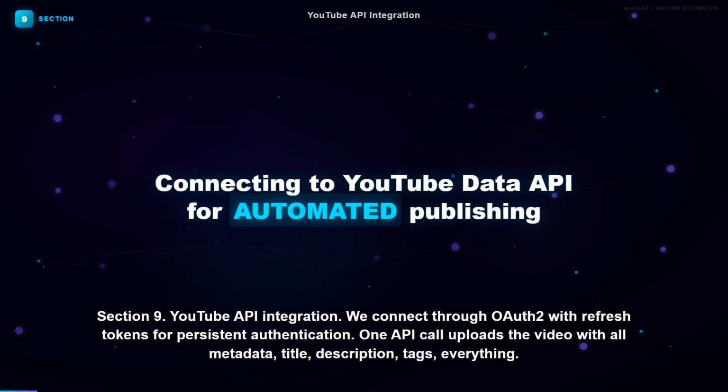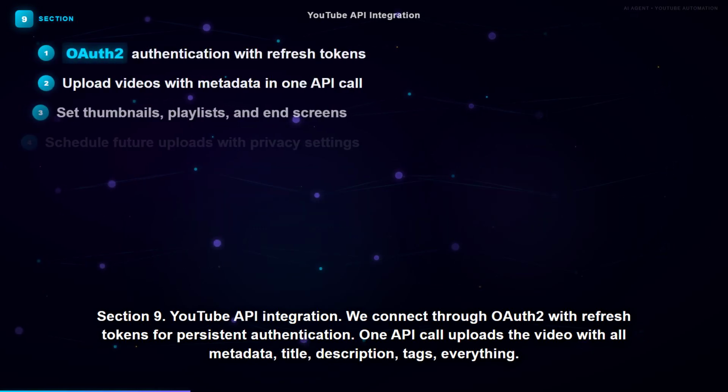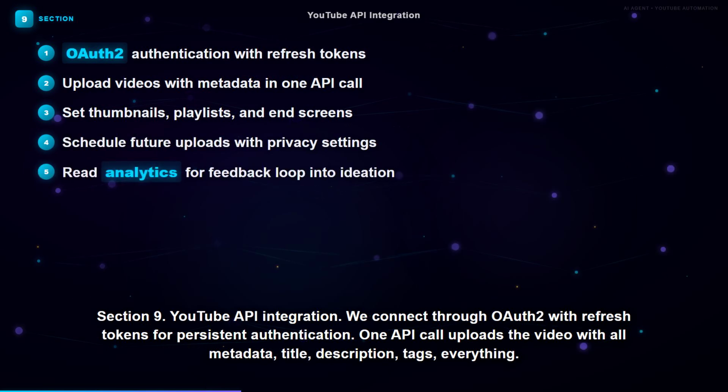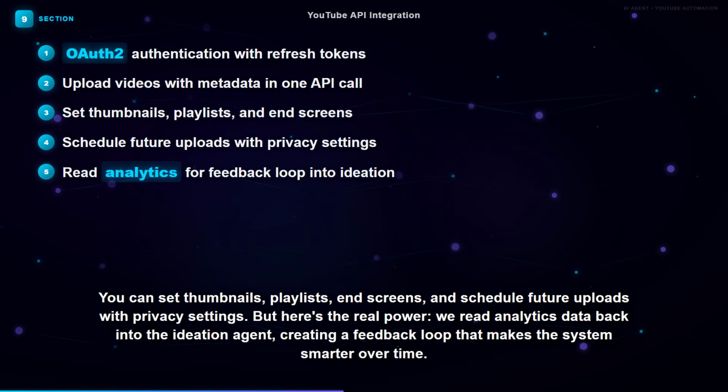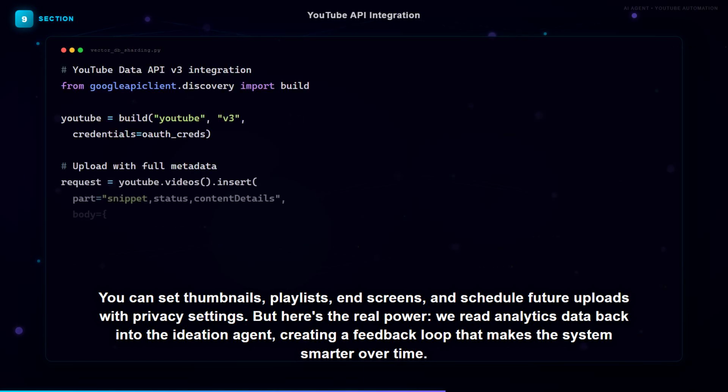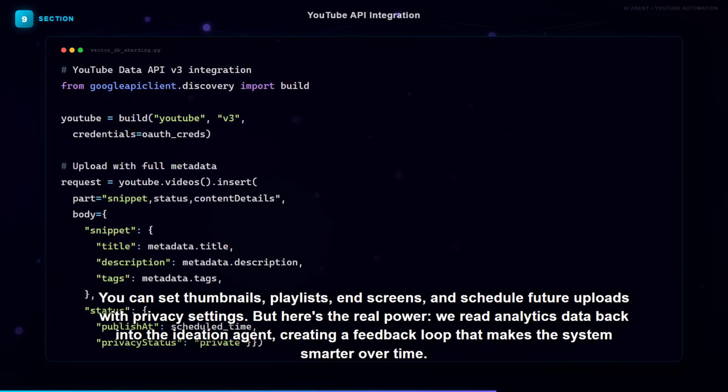Section 9. YouTube API Integration. We connect through OAuth 2 with refresh tokens for persistent authentication. One API call uploads the video with all metadata, title, description, tags, everything. You can set thumbnails, playlists, end screens, and schedule future uploads with privacy settings. But here's the real power: we read analytics data back into the Ideation Agent, creating a feedback loop that makes the system smarter over time.